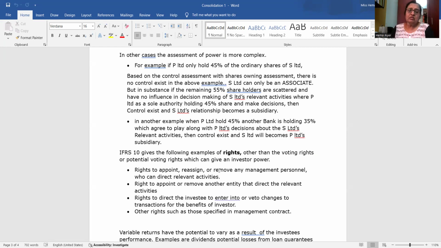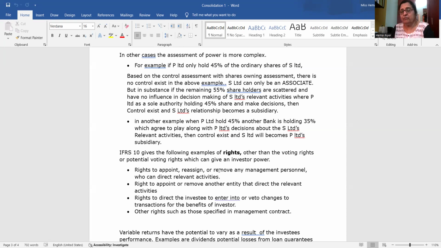Or you might appoint and remove an entity that directs relevant activities. There will be an entity that has shareholders. That entity is directing the relevant activities, and you have the power to remove or appoint that entity. So in that case, you will have the power. Rights to direct the investing.